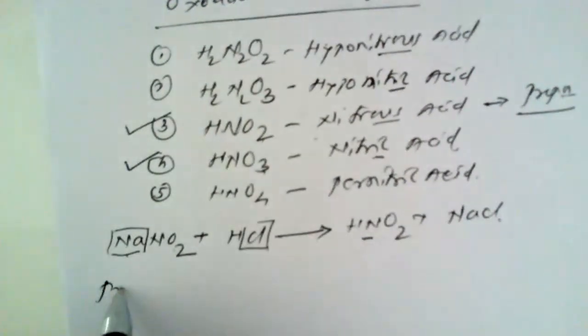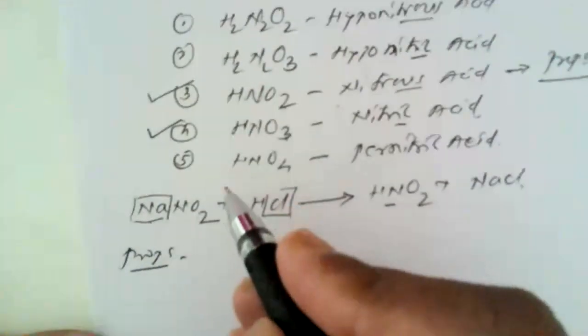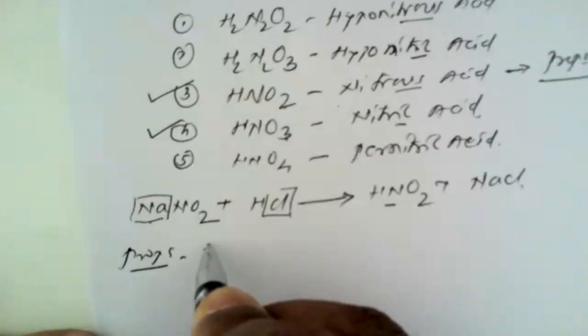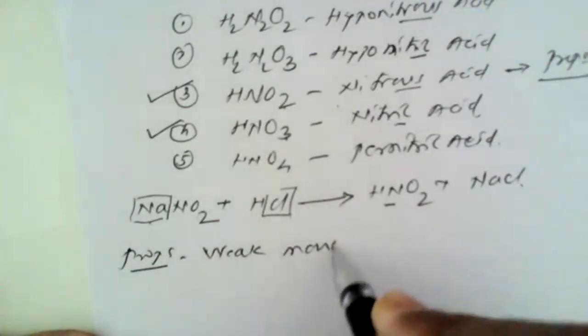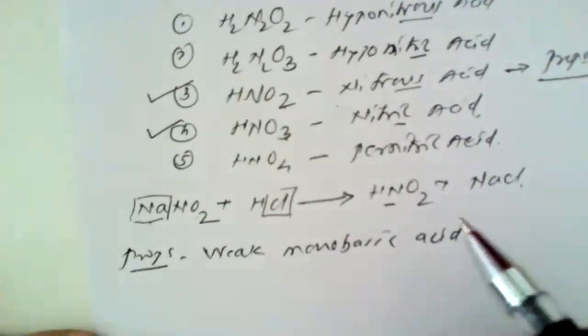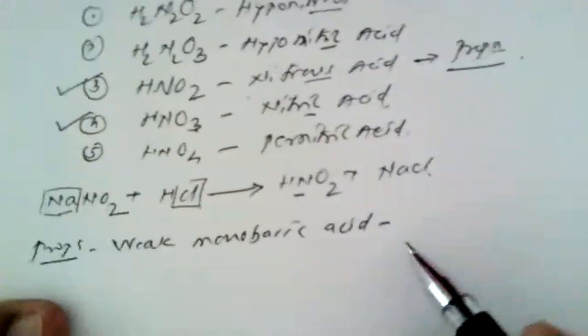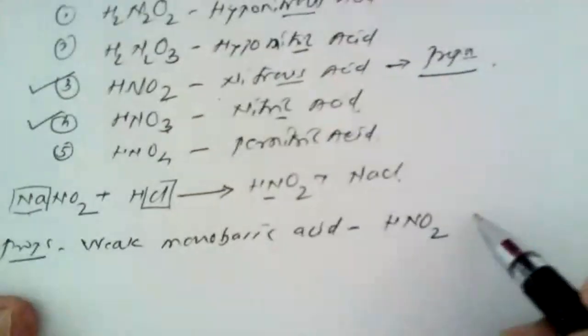Now, what are the properties of this nitrous acid? Nitrous acid is a weak monobasic acid. This word is very important. What is the meaning of this? Say, for example, this is nitrous acid.